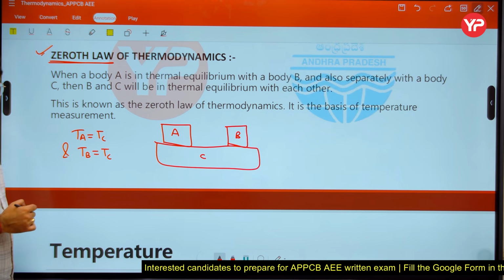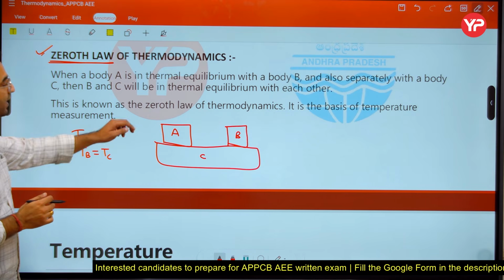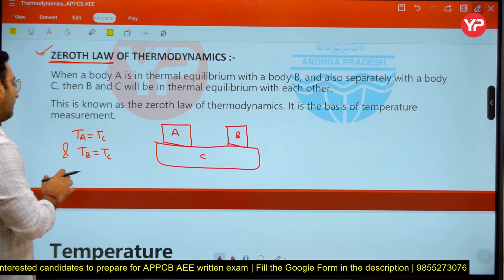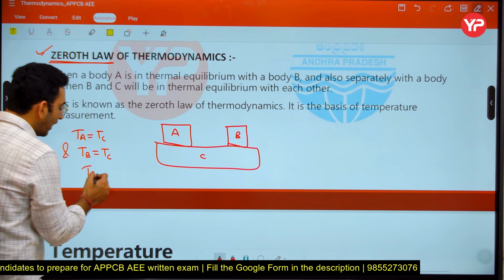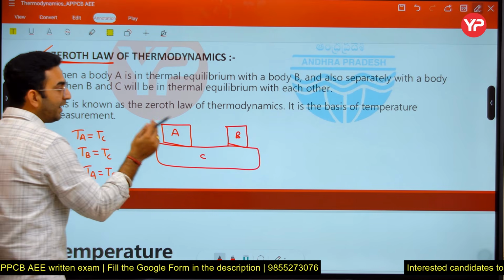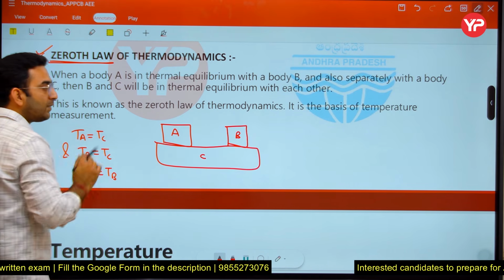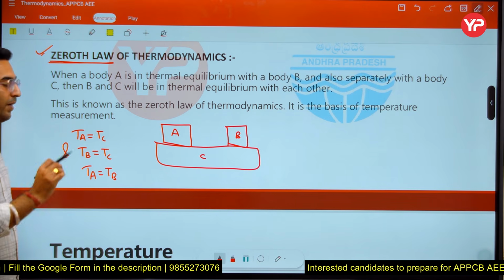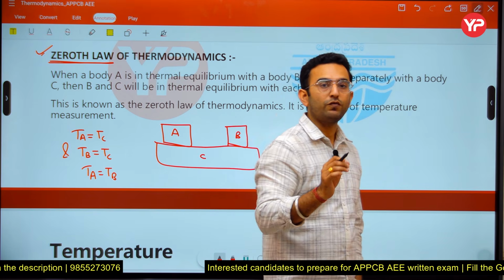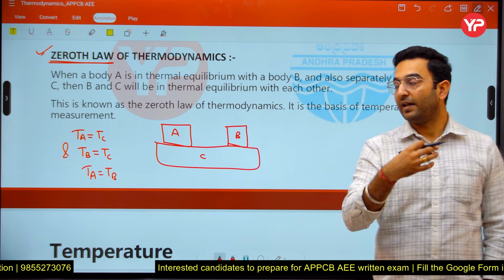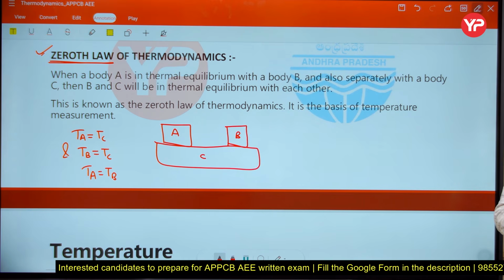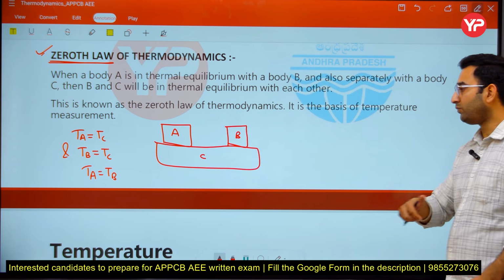Indirectly I can say the temperature of A and the temperature of body B remain the same. So the zeroth law of thermodynamics says that if A equals C and B equals C, then A will be in thermal equilibrium with body B. Basically it gives you the concept of thermal equilibrium, which is very important for temperature measurement, and that is why we say the zeroth law of thermodynamics forms the basis of temperature measurement.